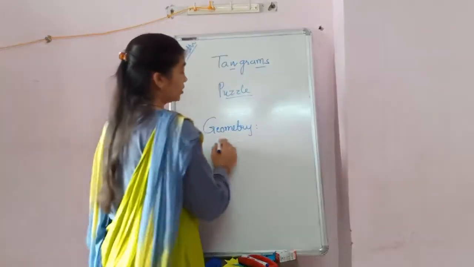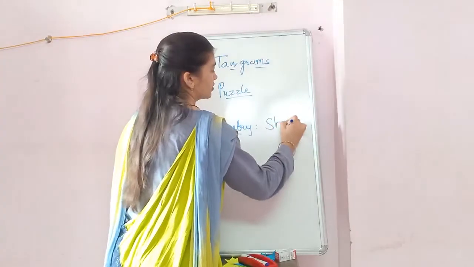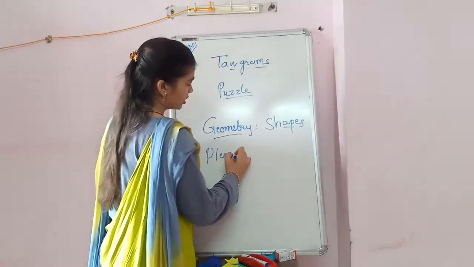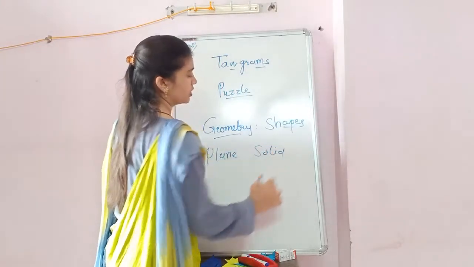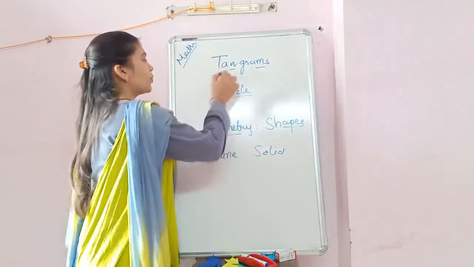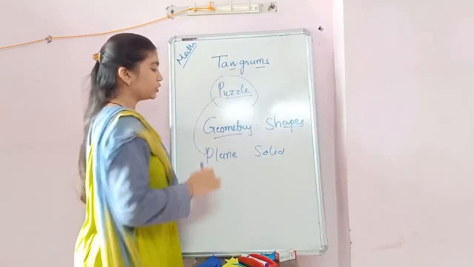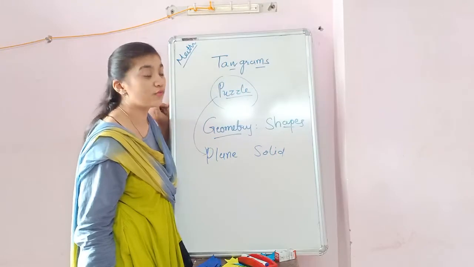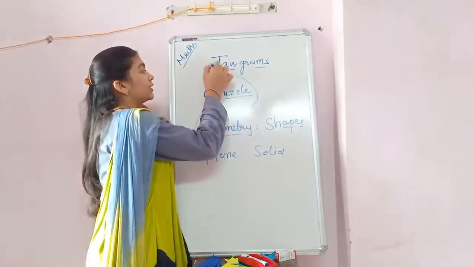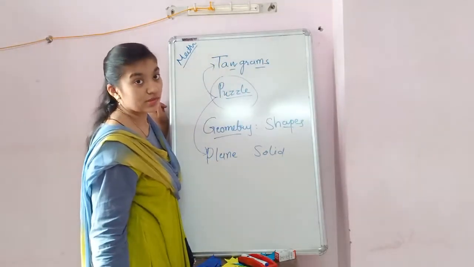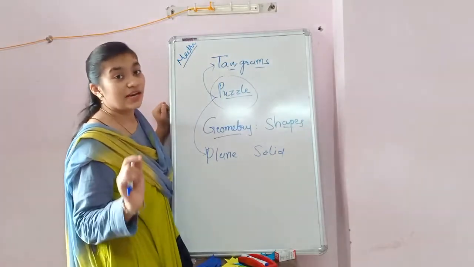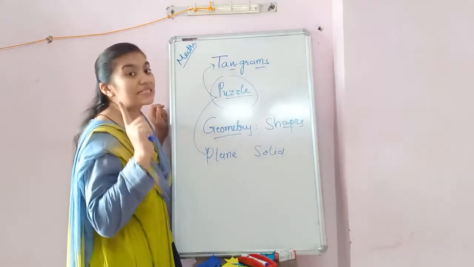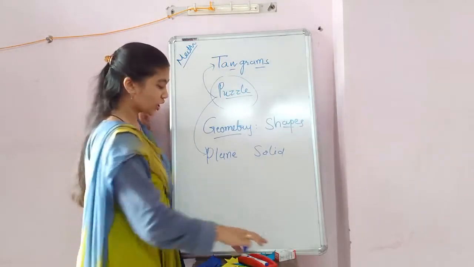First we learn the topic shapes, right? Plane shapes and the solid shapes, right? So the puzzle will be made with use of the plane shapes. Some of the plane shapes are used to make a puzzle that is called the tangrams. What is the tangrams? Tangrams is one type of puzzle that uses 7 types of shapes.